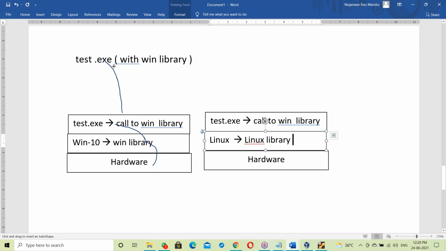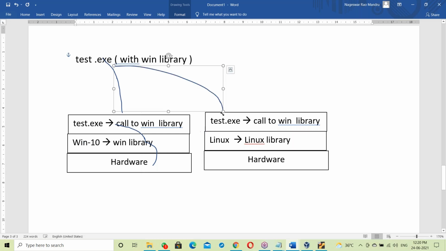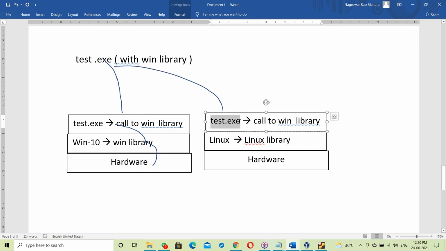The same test.exe file is moved on to Linux. When you try to execute it, the test.exe file tries to call the Windows library, since it is linked with the Windows library, but it's not available.